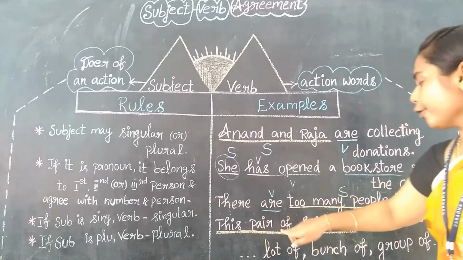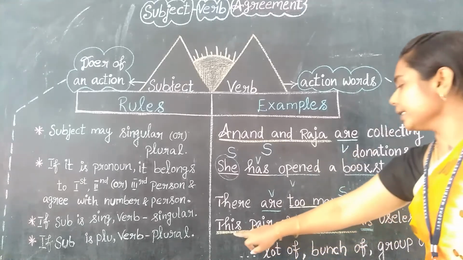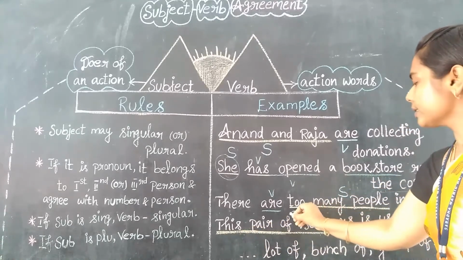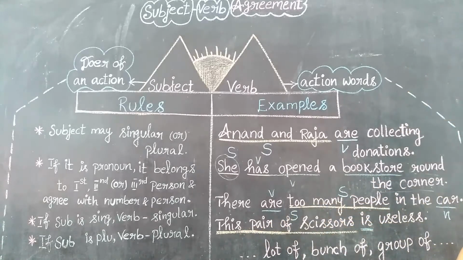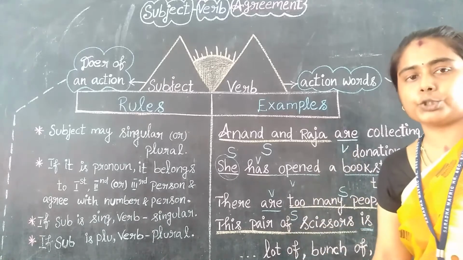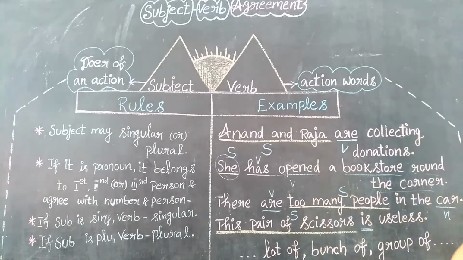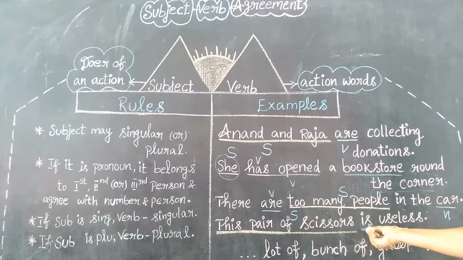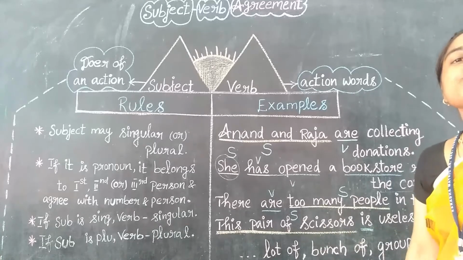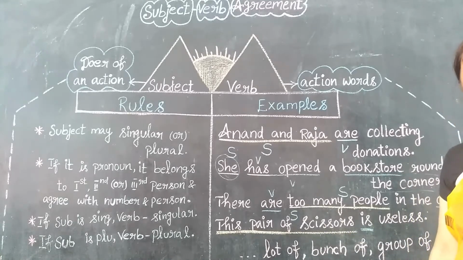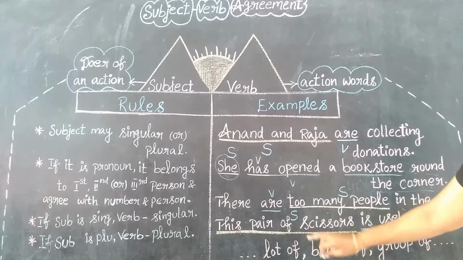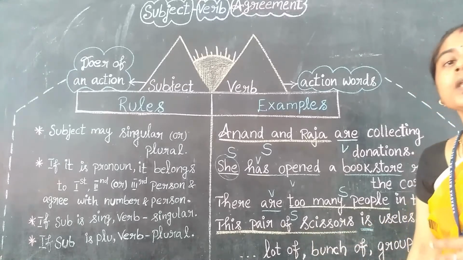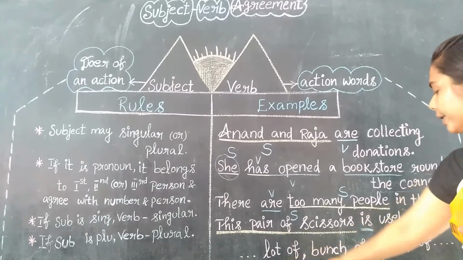See this pair of scissors. Here, this pair of scissors is what? Subject. So it is acting as the subject in this sentence, and this is a noun phrase too. And after that, scissors is what? It's plural, right? But here we are giving what? Singular. This will denote singular, because the noun phrase is performing here. See, these are all noun phrases.